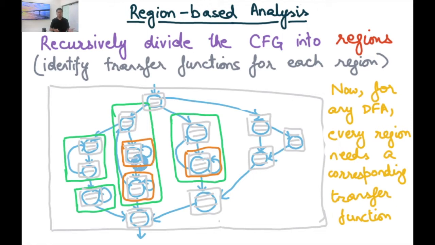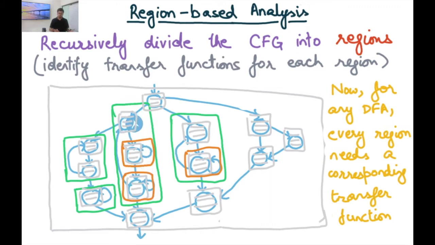And once again, I can use summary transfer functions for the orange boxes using some sophisticated analysis. And similarly, potentially I could use summary functions even for basic blocks. But for basic blocks, we don't usually have transfer functions that are more precise than the typical data flow analysis anyway, because basic blocks are straight line sequences of code, but we've already seen that loops can have more precise transfer functions using symbolic analysis. So we're going to have more precise transfer functions for the orange boxes, and based on that we are going to be able to compute the DFA values inside the green box.